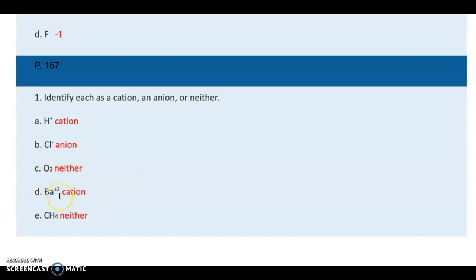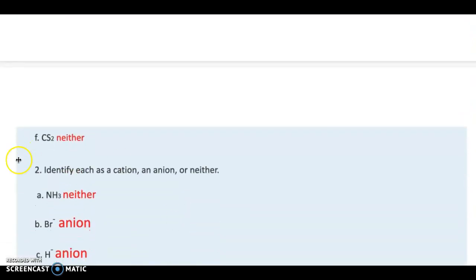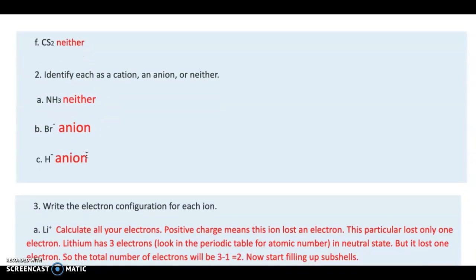Barium has a charge +2, it's a positively charged ion, so it's a cation. This is called methane, or CH4. It has no charge, so it's neither, it's neutral. Here's another example, CS2, carbon and sulfur, a compound that is neutral, and therefore it's neither.